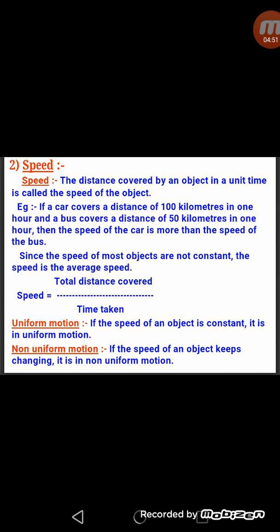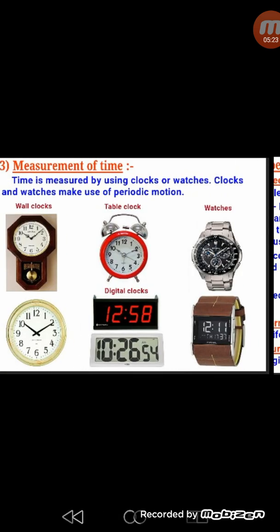Now there are two types of motion, uniform motion and non-uniform motion. If the speed of the object is constant, it means the object covers equal distance in equal intervals of time, that is called uniform motion. And if the object covers unequal distance in equal intervals of time, or in other words if the speed of an object keeps on changing, that is called non-uniform motion. So we can divide motion into two categories, uniform motion and non-uniform motion.